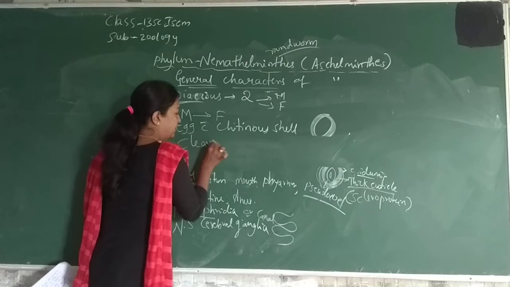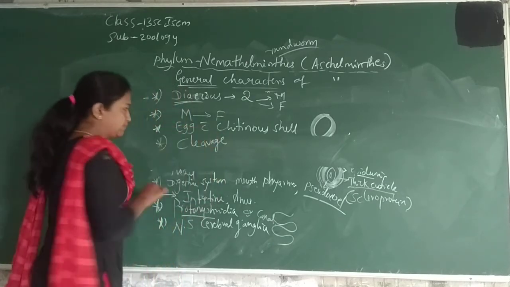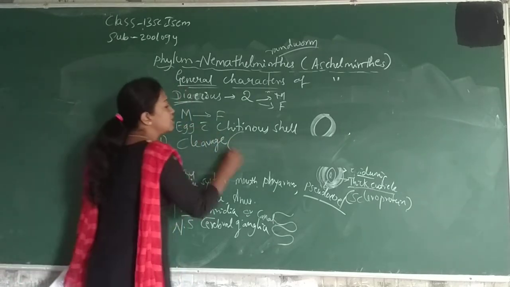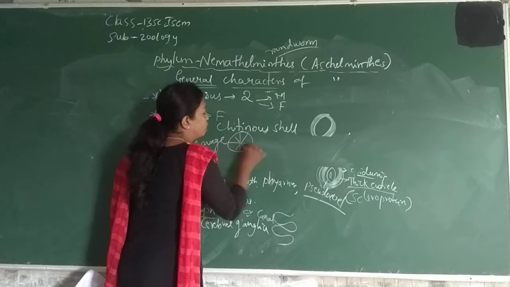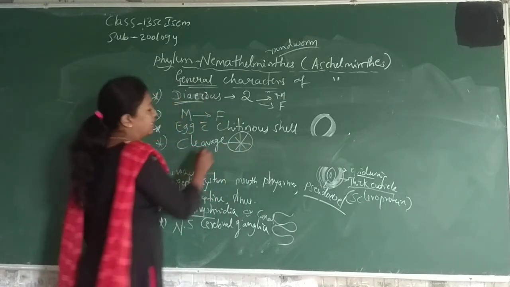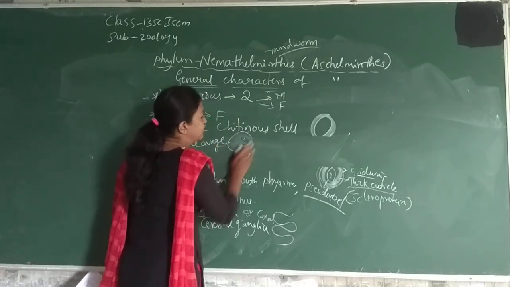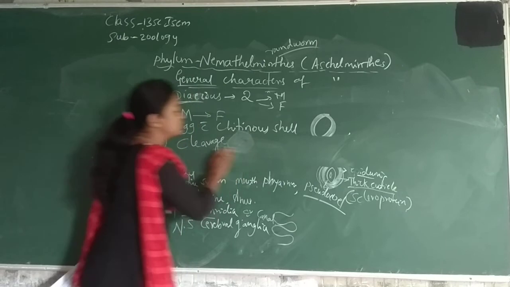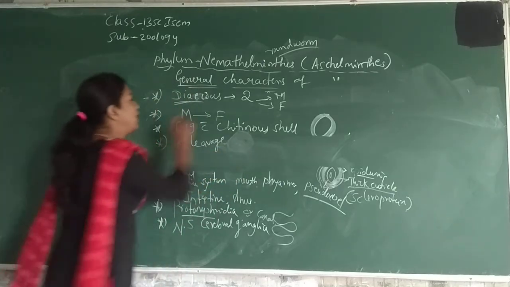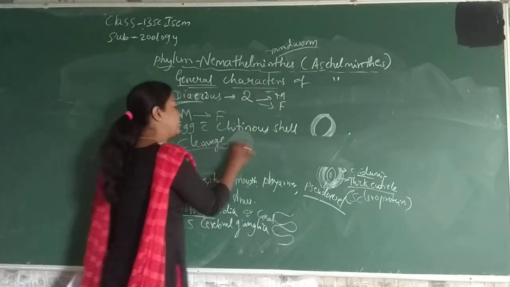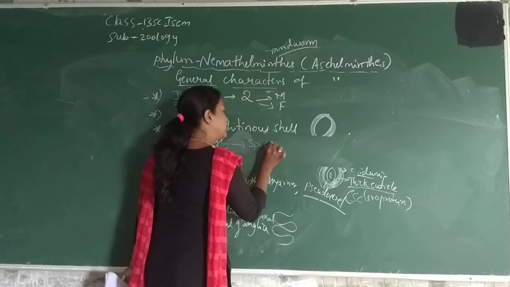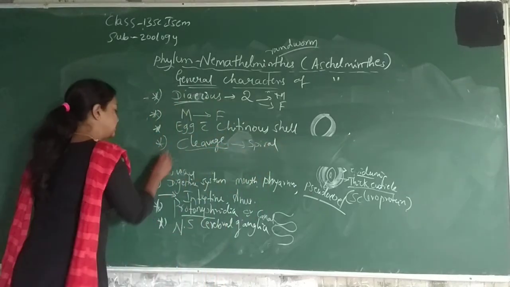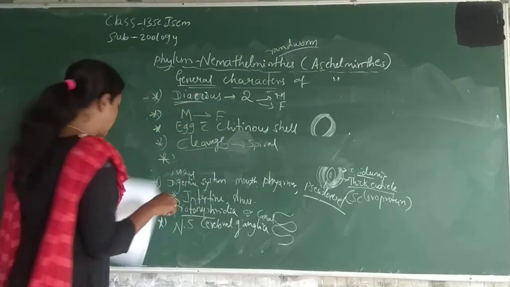Cleavage is the division of the egg. In cleavage, mitotic divisions are present, but in the Ascalamantis the cleavage is spiral in shape. So that is another character of the Ascalamantis.